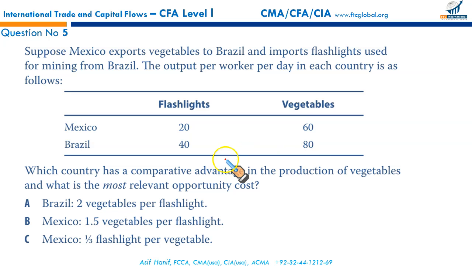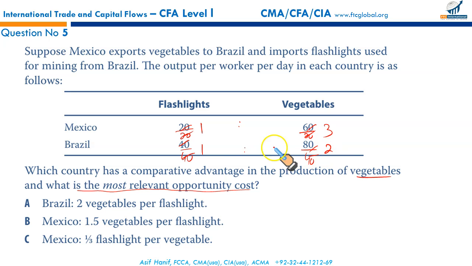Right? Now, which country has a comparative advantage in production of vegetables, and what is the most relevant opportunity cost? If you just look at this, 20 to 60, right? If you divide both parts of this fraction by 20, what you get is 1:3. What does it mean? It means that if one flashlight is given up, Mexico can produce 3 vegetables. And if we do the same with Brazil, dividing both sides by 40, what you get is 1:2.